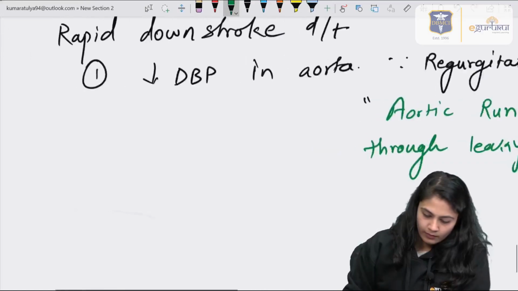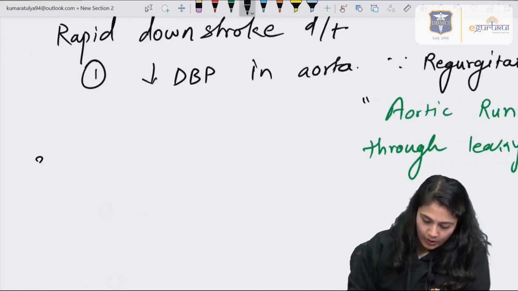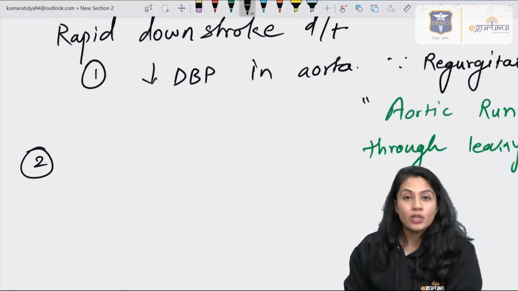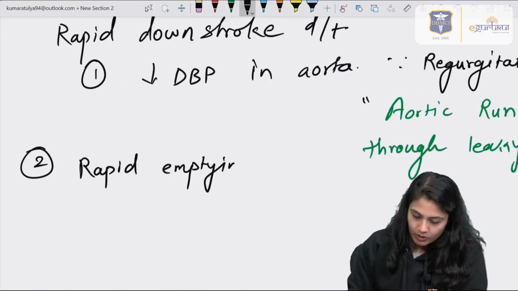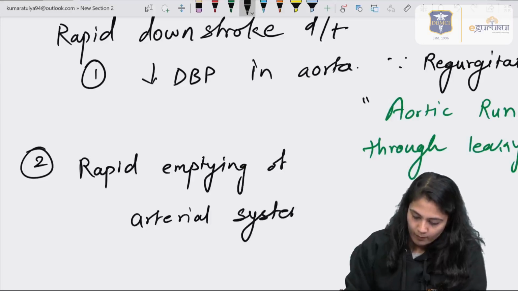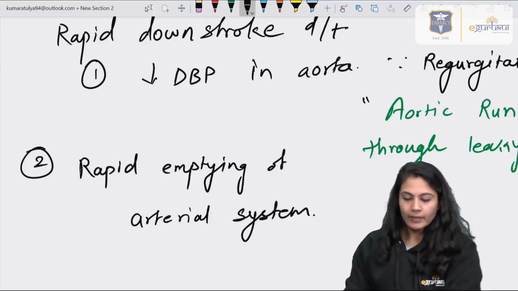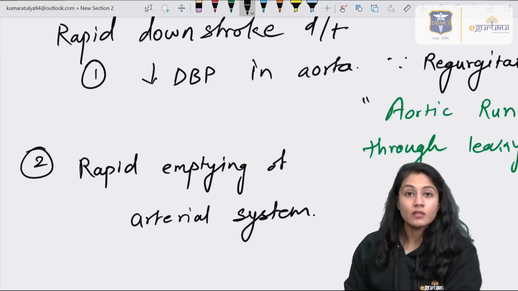The leaky valve, right? What is the other cause of rapid downstroke? There is a rapid emptying of the arterial system.